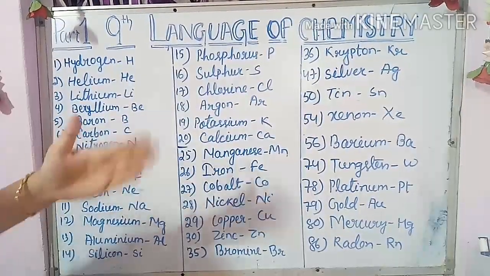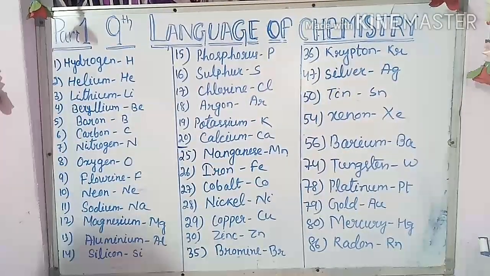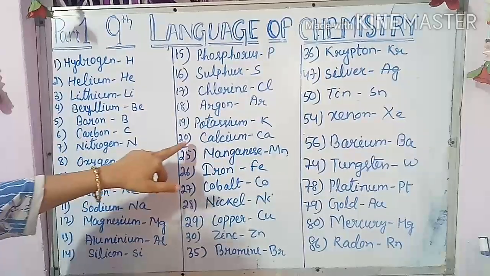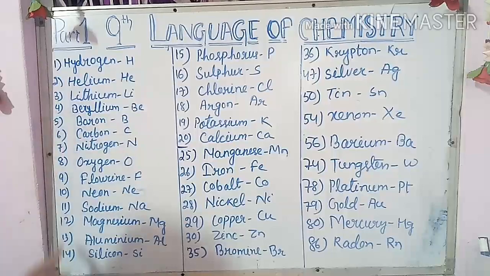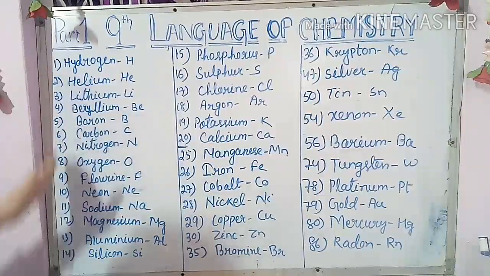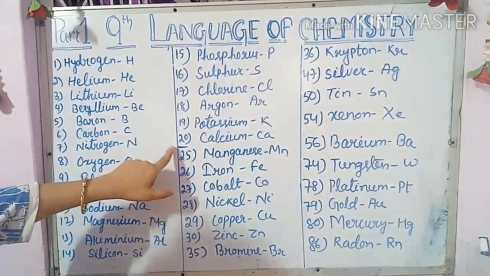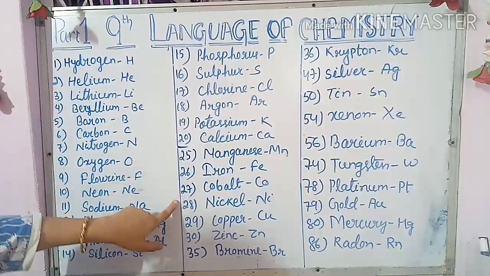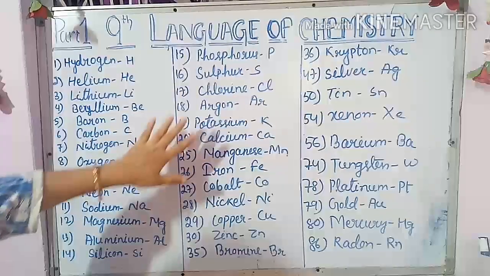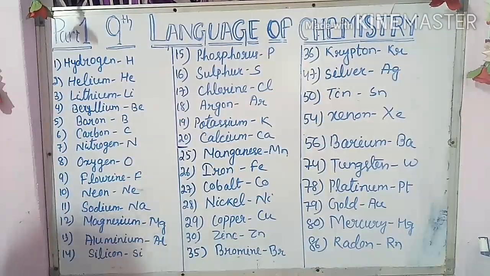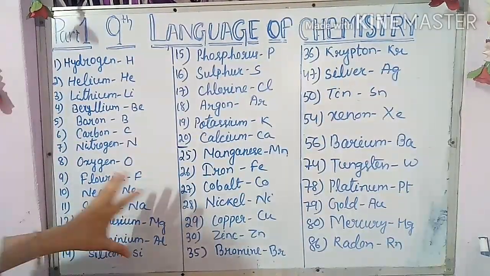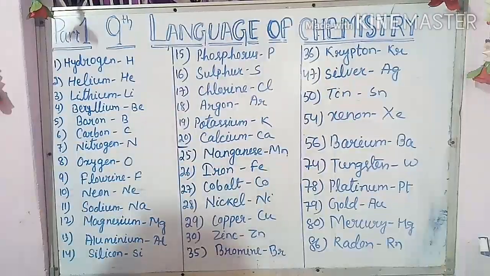So children, here I have written many of the symbols of the elements. Maybe you have learnt up to 20. You can see I have written serial-wise 1, 2, 3, 4, 5, 6 up to 20. That is the number I have given. After that I changed, that is 25, 26, 27, 28 like this. I changed the numbers to what is in your course or what is needed for you. All the elements are not needed, so what you have to remember, that only I have written.